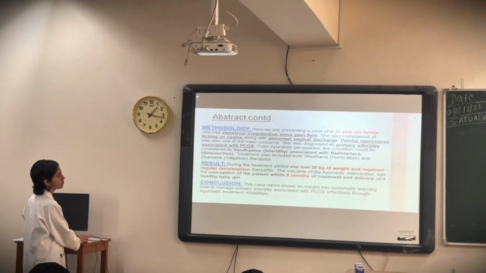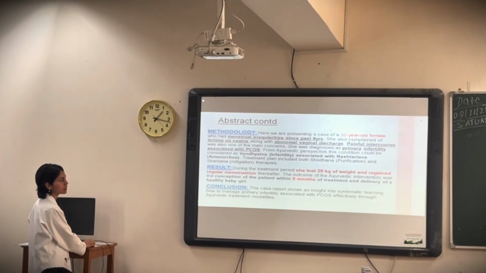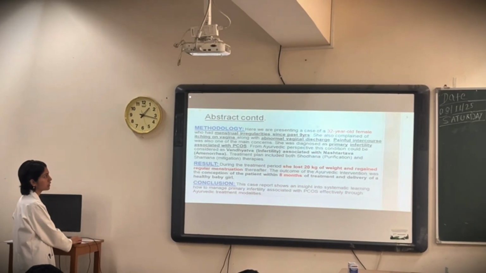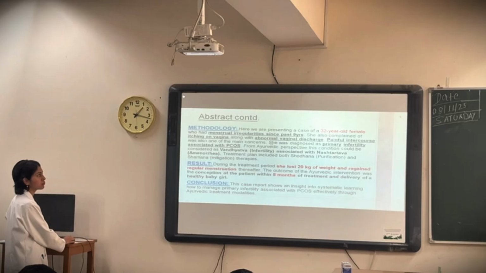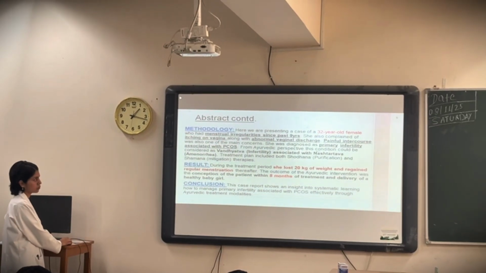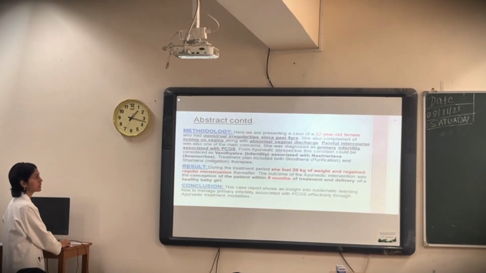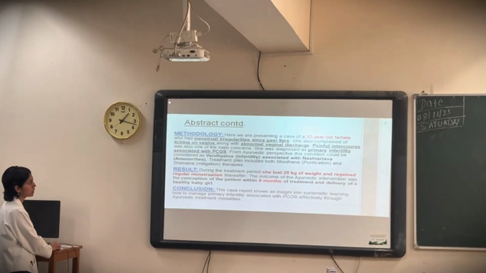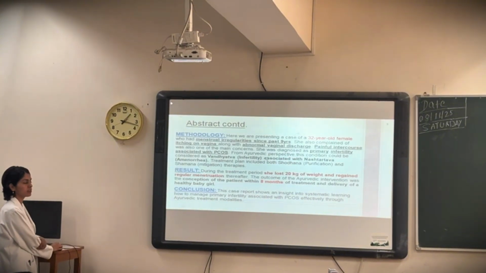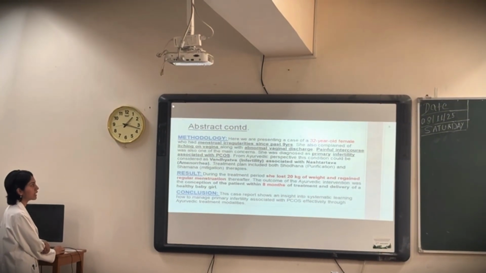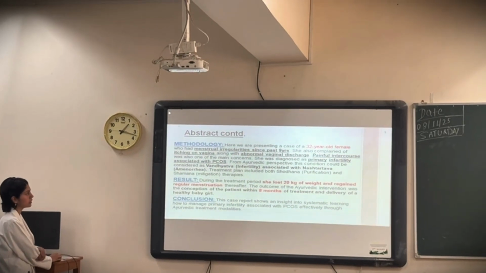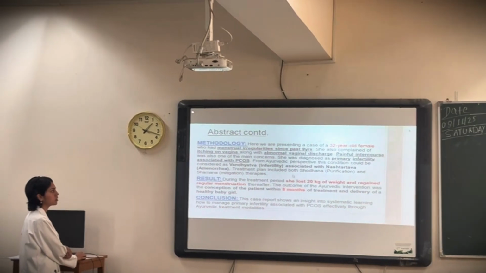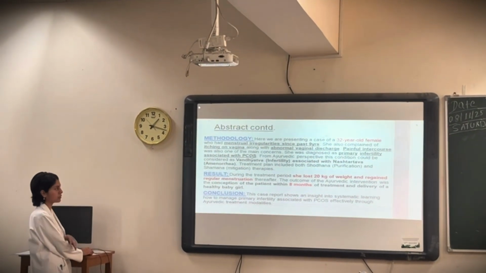The methodology: here we are presenting a case of a 32-year-old female who had menstrual irregularity for the past 9 years, along with itching in the vagina, abnormal vaginal discharge, and painful intercourse. This case was diagnosed as primary infertility associated with PCOS. From the Ayurvedic perspective, this condition could be considered as Bandhyatva, that is infertility, associated with Nashta Artava, that is amenorrhea. Treatment includes both Shodhan and Shaman therapies.